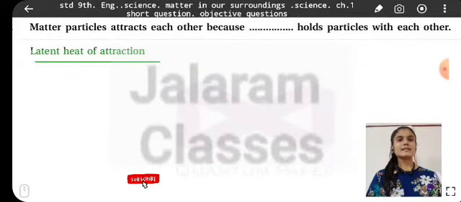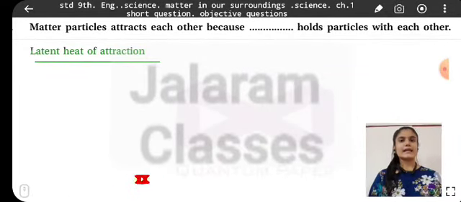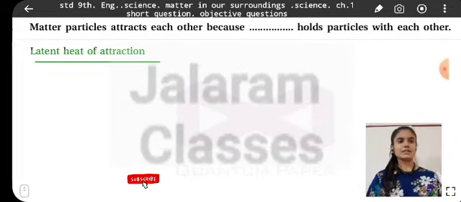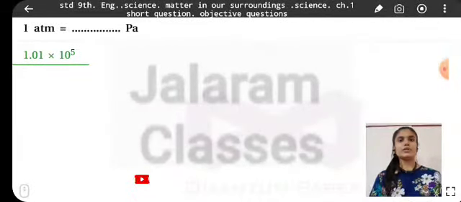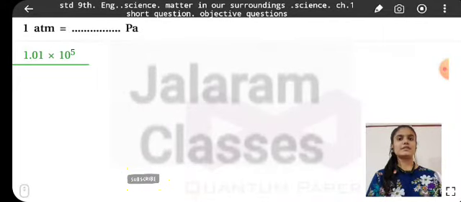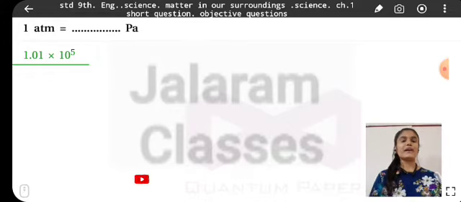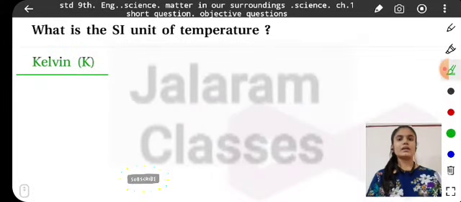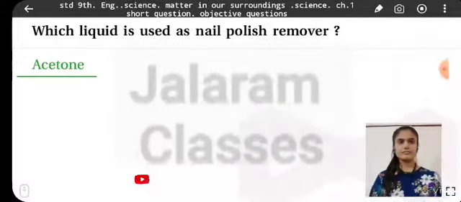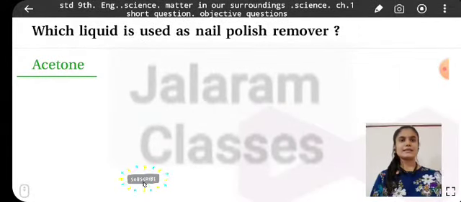Matter particles attract each other because the force of attraction holds particles with each other. 1 atmospheric pressure is equal to 1.01 into 10 raised to 5 pascals. What is the SI unit of temperature? Kelvin. Which liquid is used as nail polish remover? Acetone.